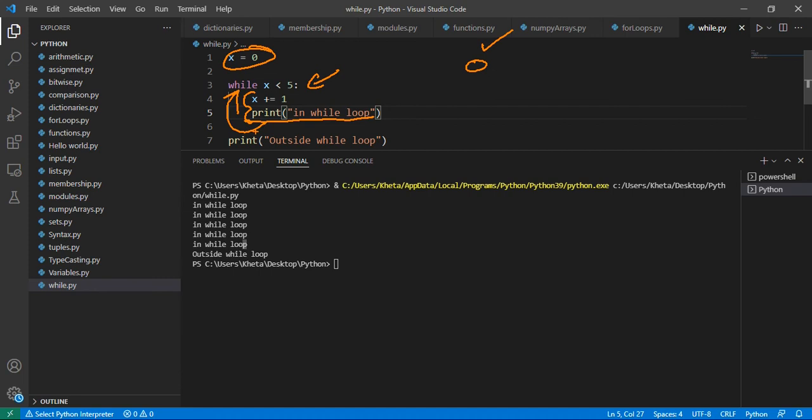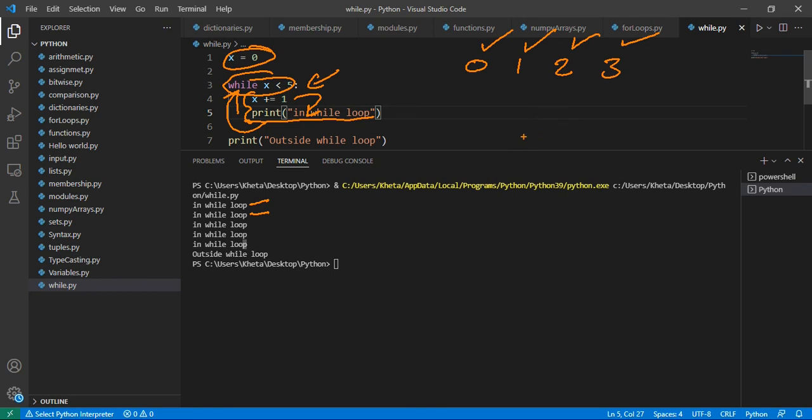Let's check our condition now. The value of x is now 1, okay, and is 1 less than 5? Yes, it is. So we go inside the loop once again, we increment the value of x to 2, we print again, so we're at this point now. We print again, we go back up to check the condition up here. Is 2 less than 5? Yes, it is. We go back inside, increment, we have 3, print, then check the condition again. Is 3 less than 5? Yes, it is, so it's included.